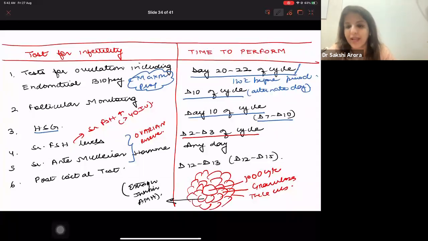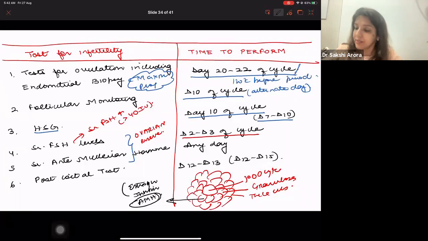their tumor marker is inhibin, right? Now, this means the fewer the number of follicles, the lower the levels of anti-Mullerian hormone. So in case of ovarian failure, the levels of anti-Mullerian hormone will be decreased, whereas the levels of FSH will be increased. Why will FSH be increased? Because estrogen will be less, inhibin will be less, so negative feedback on FSH will be gone, so FSH will be high. So in all cases of ovarian failure, that means when no more follicles are left in the ovary, FSH is high, anti-Mullerian hormone is low.